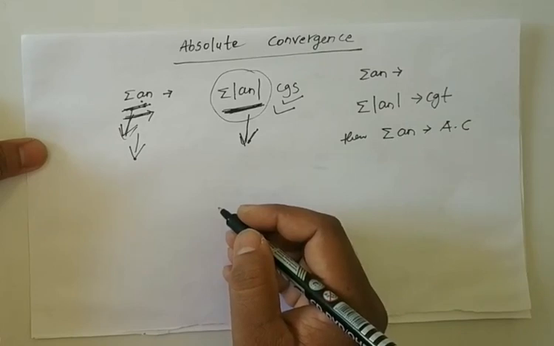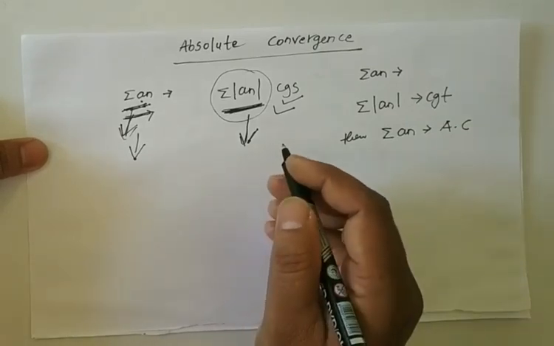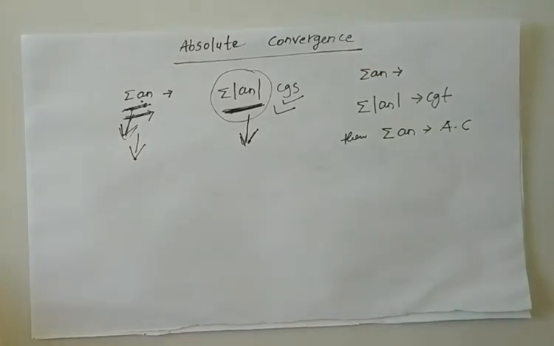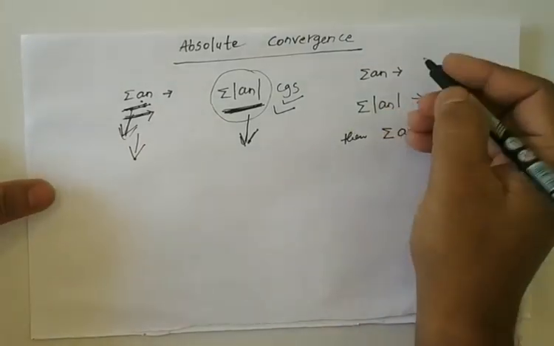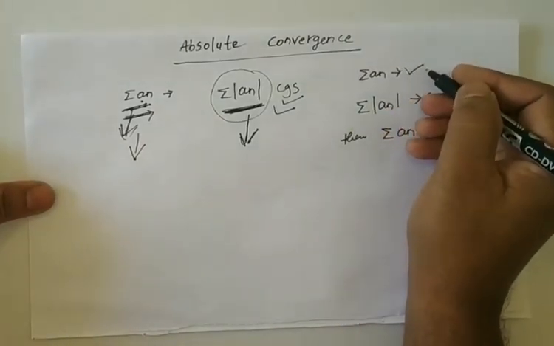Listen, I will explain once again. Suppose summation a n is a given series.